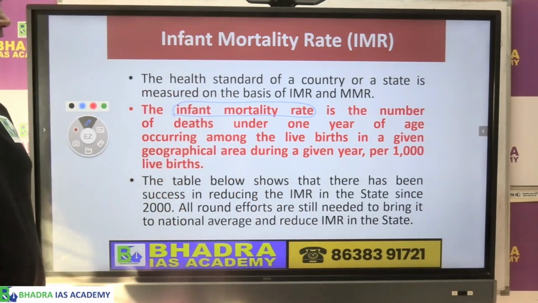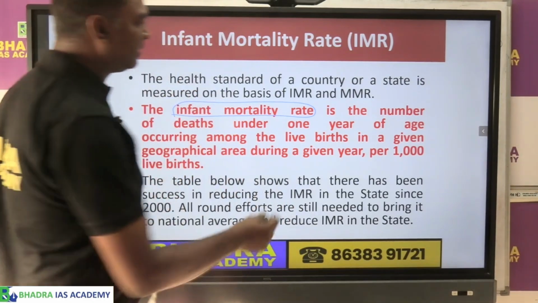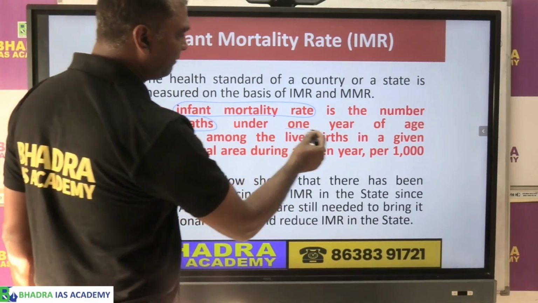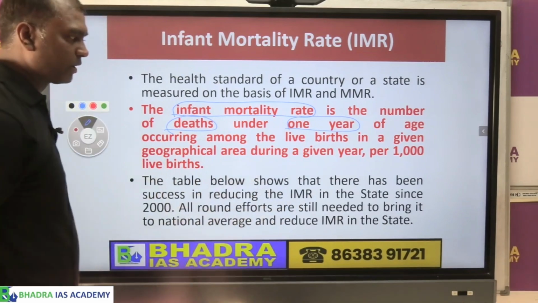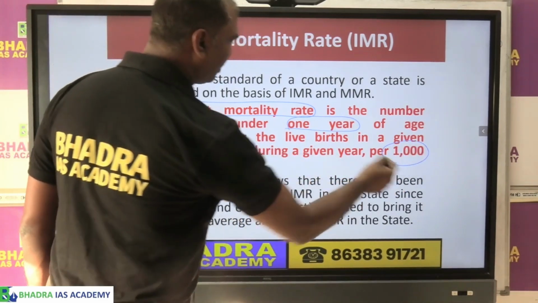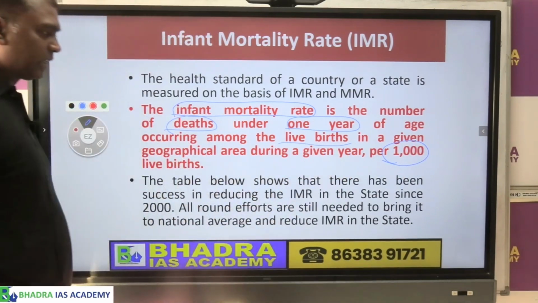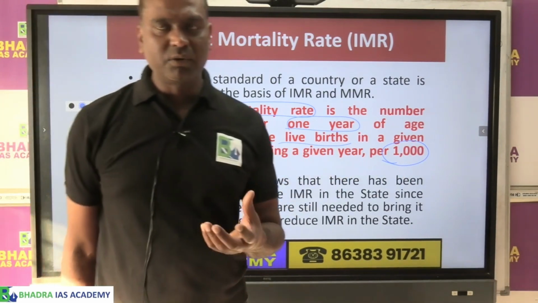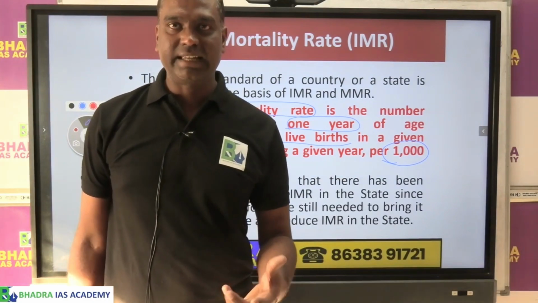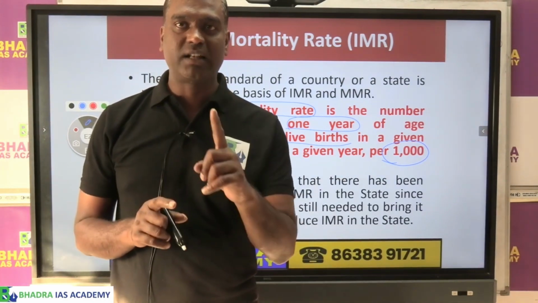So if you look at it, basically we look at the number of deaths of what we call infants, under 1 year of age. Okay, that means we calculate them for 1000 live births. मतलब क्या है? If 1000 children are born, how many die before the age of 1?